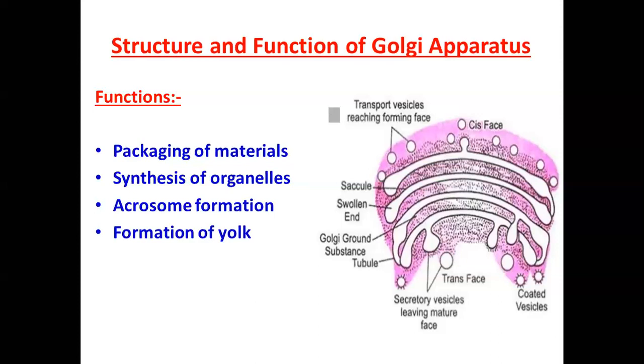So these are some of the materials which generally are transferred by the endoplasmic reticulum, then reach the Golgi, and then Golgi will transfer them to the other phase. Next, what is the most important? So the packaging part is done by Golgi apparatus.